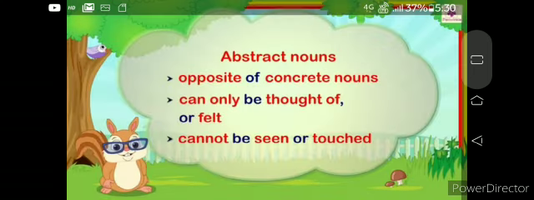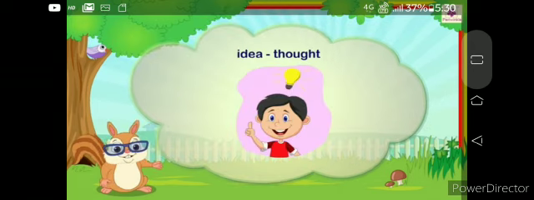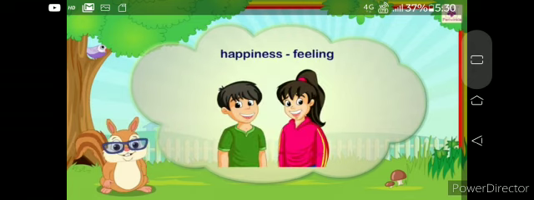Now come to an abstract noun. It is the opposite of concrete nouns; it can only be thought of or felt and it cannot be seen or touched. Example, idea, it is thought, and happiness, it is a feeling.